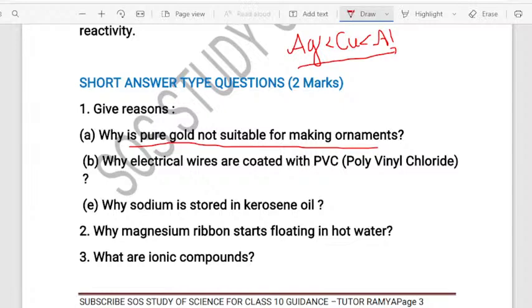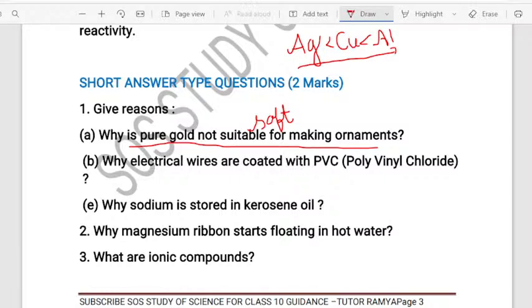Very good. So most of you are giving the right answer because pure gold is soft in nature, dear students. Pure gold is soft in nature. So that is the reason it is not suitable for making the ornaments. Understand? Next question. Why electrical wires are coated with the PVC?